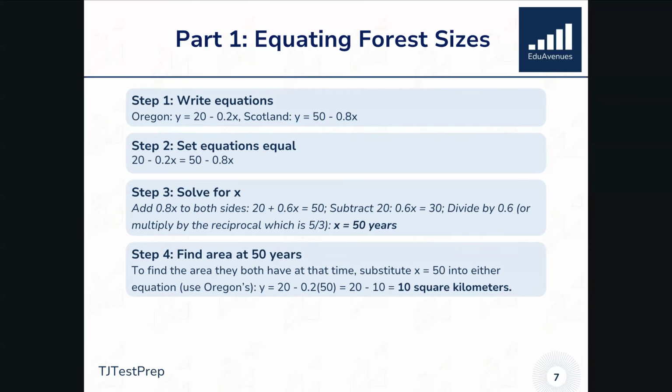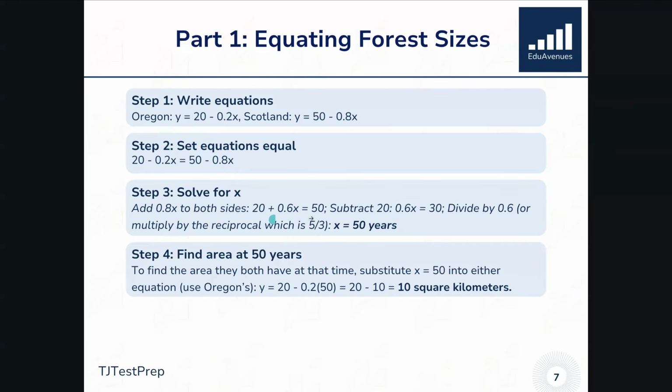Now, the question really was asking us when these 2 components are equal. So when do the forests end up with an equivalent size? And really, the way that we could think about it is setting y equal to y. So we can say that 20 minus 0.2x, so the Oregon forest, is equal to 50 minus 0.8x. And at this point, if we solve for x, that will give us the year at which these 2 forests are equivalent in size. So when we solve for x, we can take that negative 0.8x, add that to both sides to eliminate this one over here.